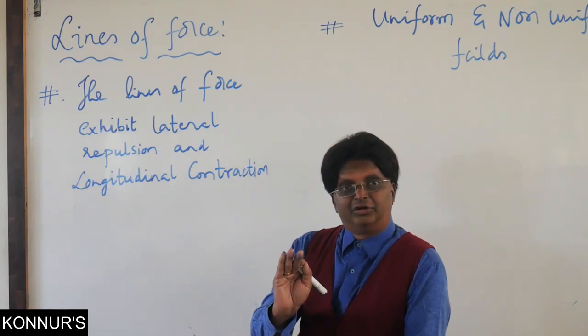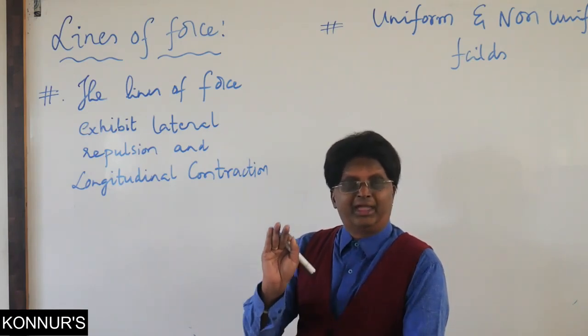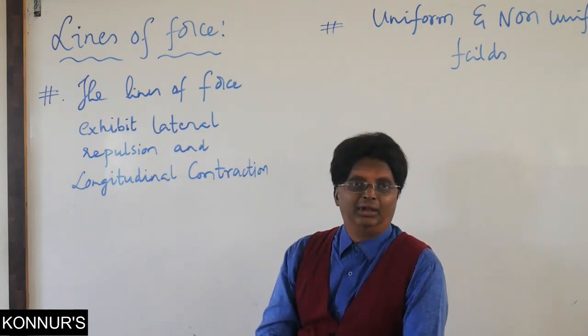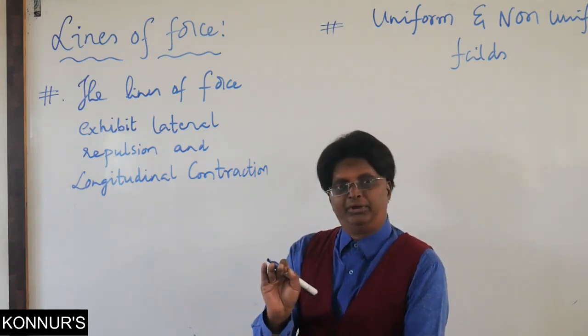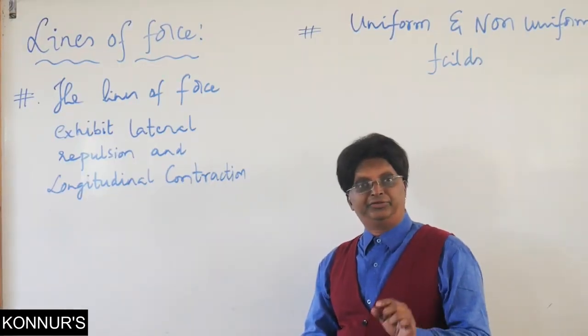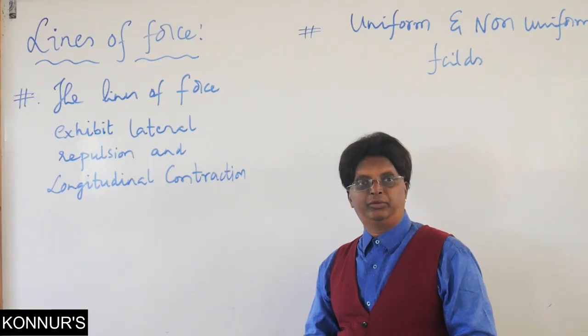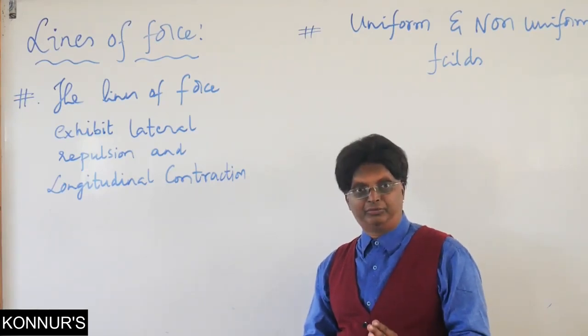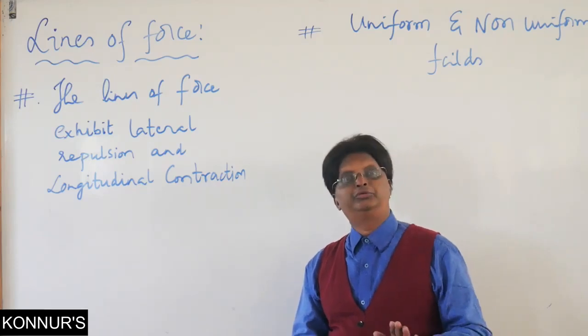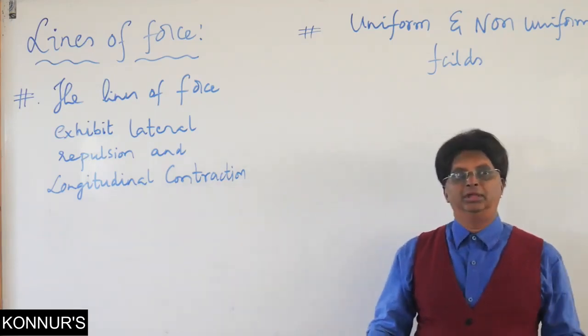If the direction of the field is the same at every point, the direction should not change at any point. So at any point the direction is the same. Electric field is a vector field. This uniformity or non-uniformity, when we talk about it, should be in terms of both magnitude as well as direction. Now what do we mean by a uniform magnetic field?